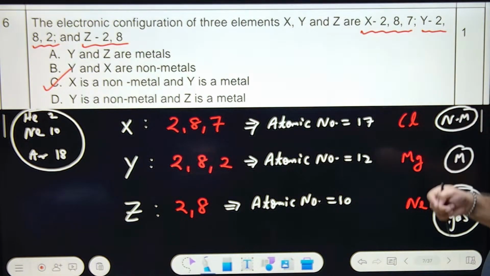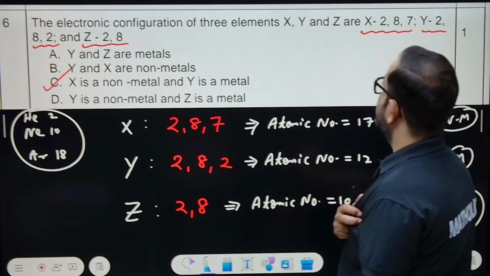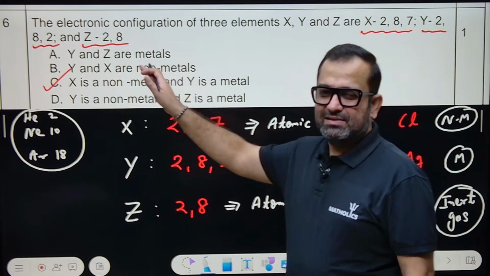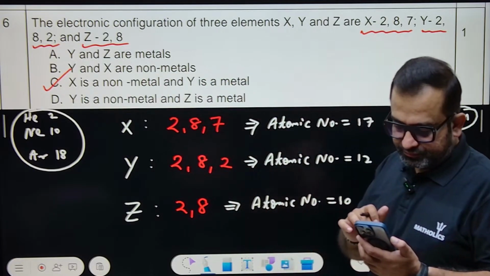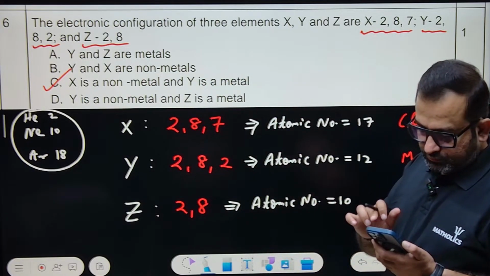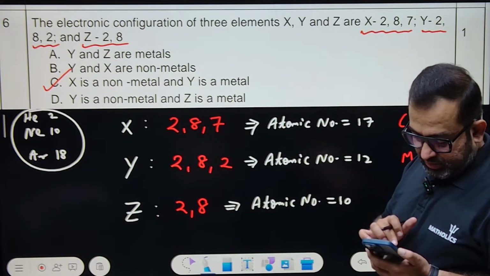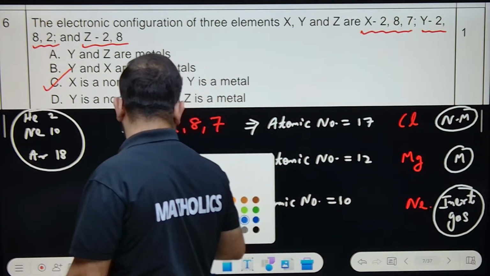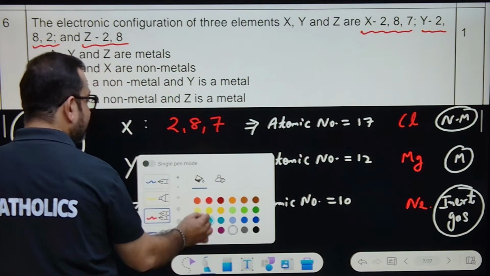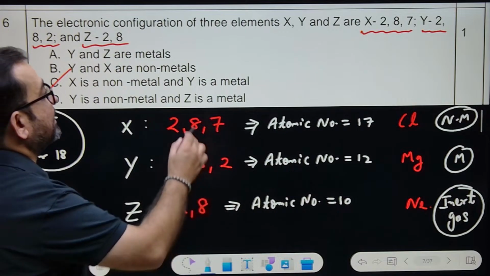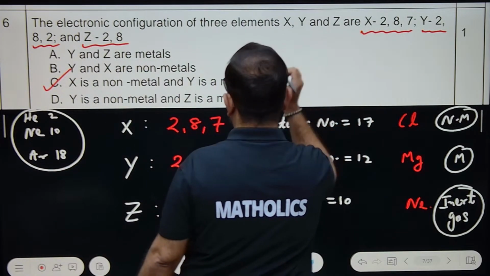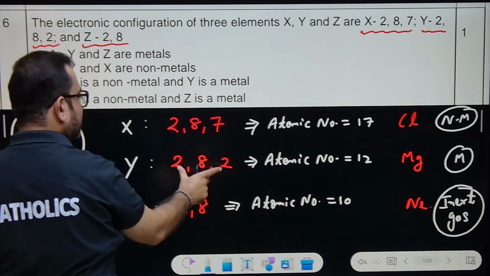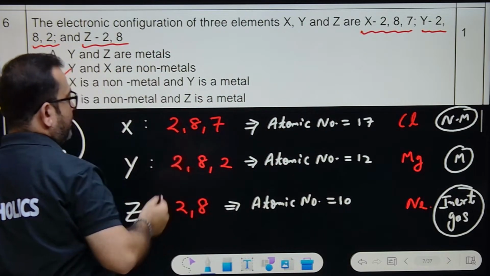Okay, the electronic configuration of three elements X, Y, and Z are given. Don't look for the answer, look for the solution and logic. The electronic configurations of the three elements: X is 2, 8, 7. Y is 2, 8, 2, and Z is 2, 8, right?